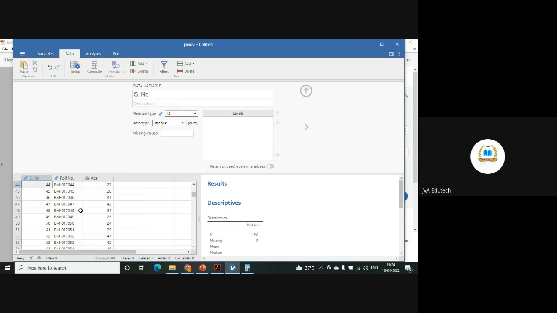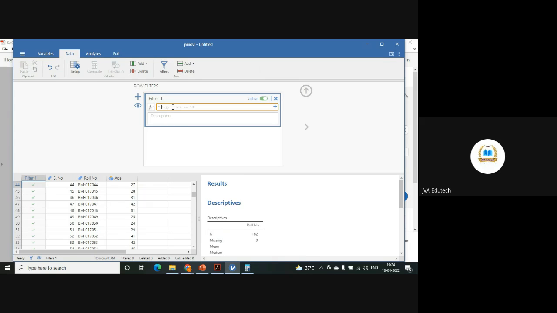Like this you can take, and randomly it has picked. If you apply this filter, you can see that those who have been crossed are not selected. Those who have been ticked have been selected. So randomly it has taken.